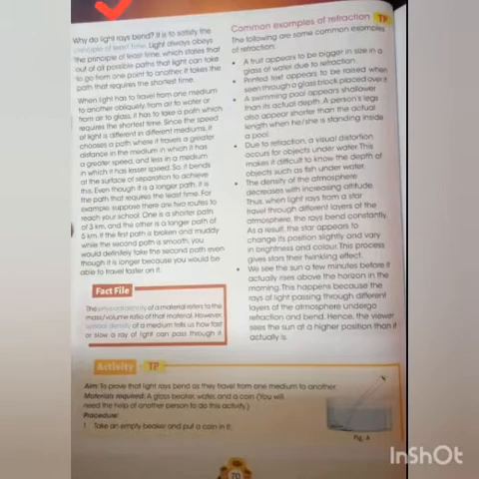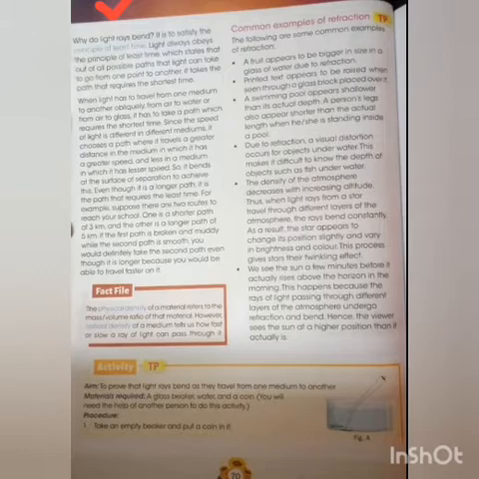Now light rays bend also to satisfy the principle of least time. Light always obeys the principle of least time. What is that? It states that out of all possible paths that light can take to go from one point to another, it takes the path that requires the shortest time. Alright, so light, in order to reach from one point to another point, will always take that path which requires the shortest time. This is known as the principle of least time. This is also a reason for which light rays bend.